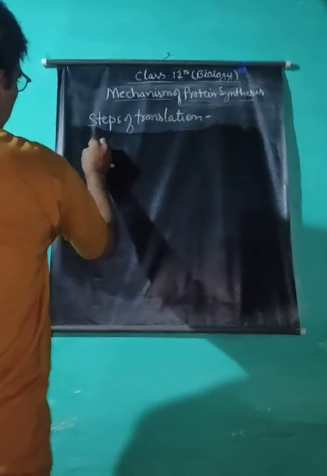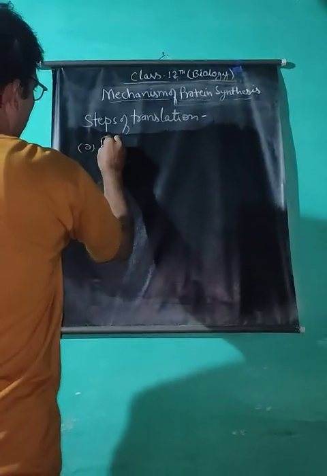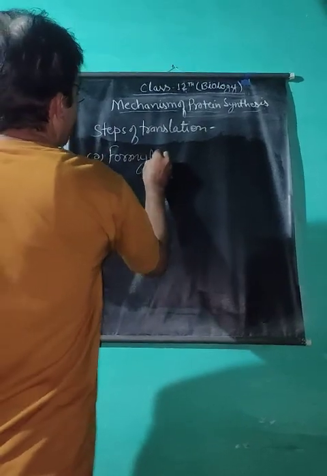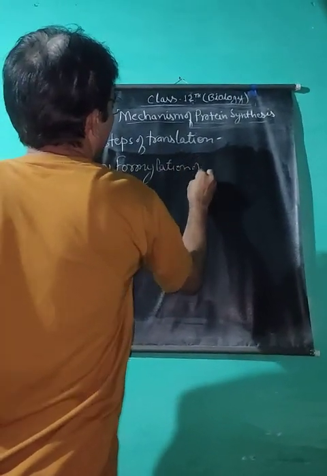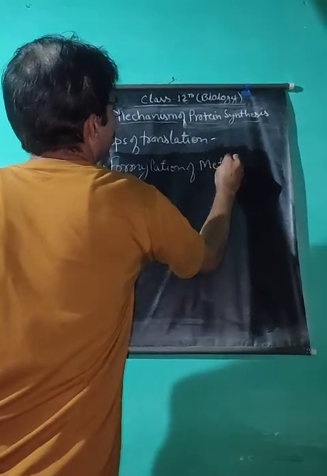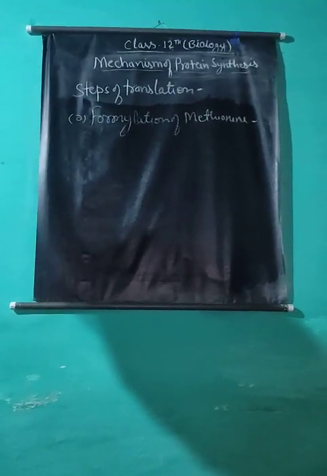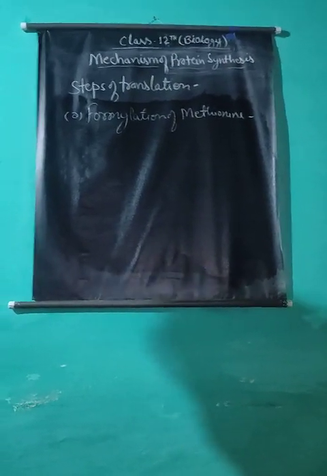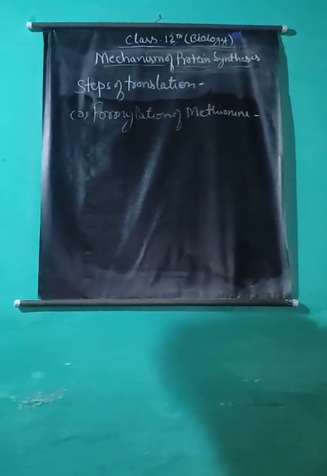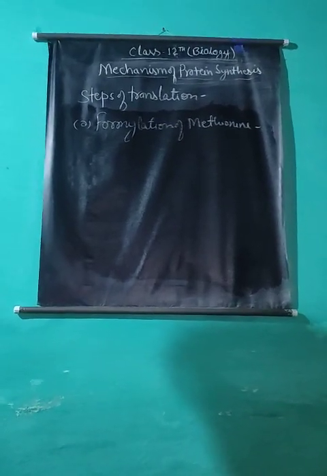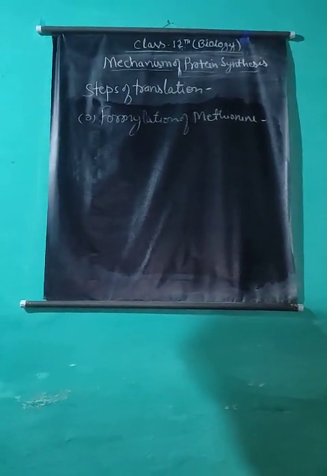The initiation of polypeptide chain takes place in many steps. The first step is formylation of methionine. Methionine is an amino acid. Methionine reacts with formyl tetrahydrofolic acid to form formylated methionine in the presence of the enzyme transformylase.